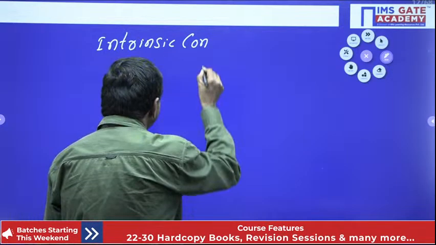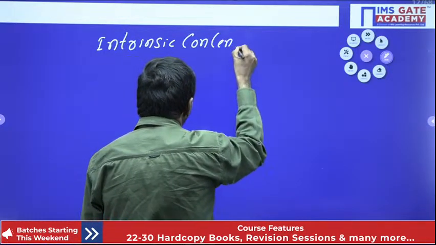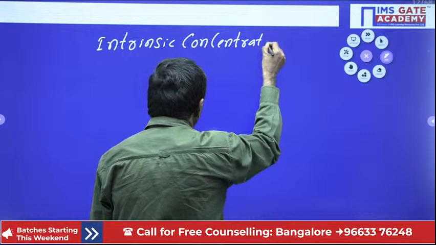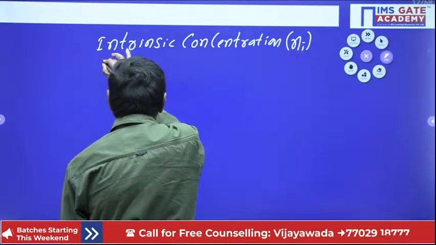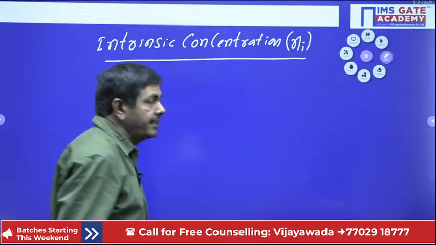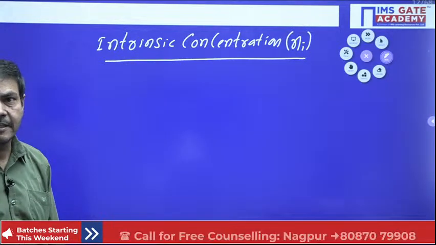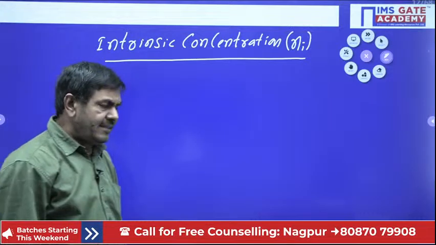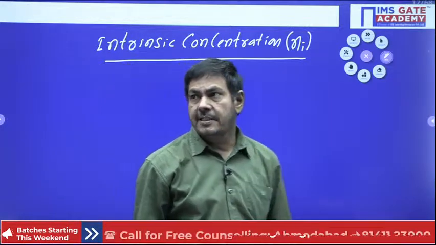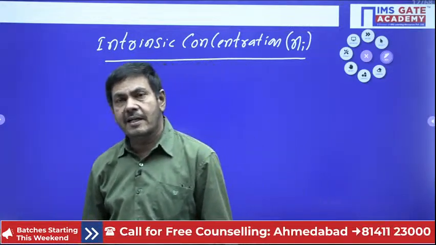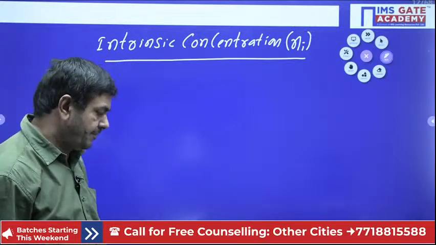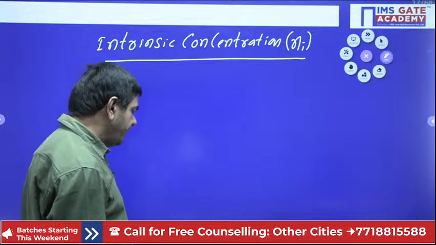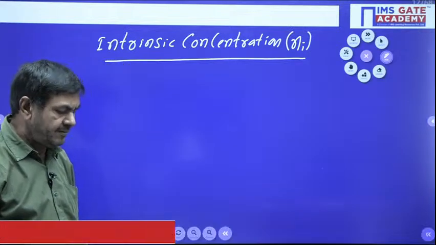Intrinsic concentration. The symbol I gave it is Ni; already I gave it Ni. The suffix i is nothing but intrinsic concentration. In intrinsic semiconductors, as I said now, Ni equals n equals p. It is the concentration of the free electrons or holes in the pure semiconductor.